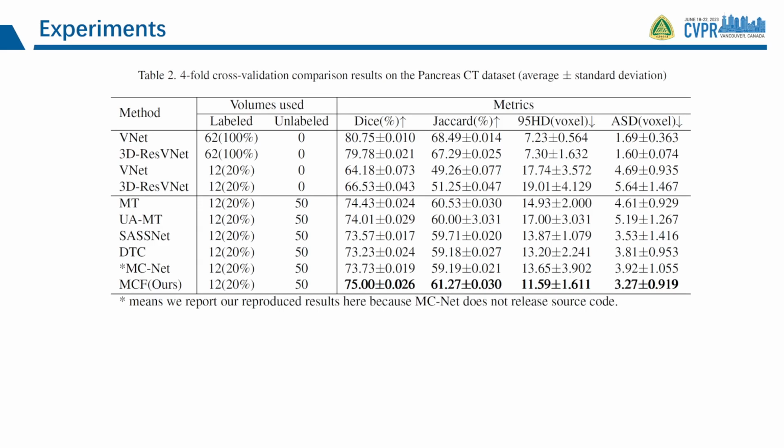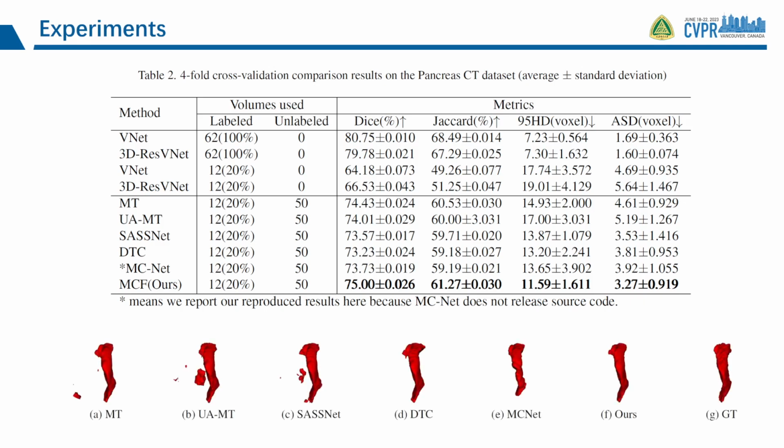Pancreas segmentation is more challenging than left atrium segmentation. Therefore, we further validate our method on the pancreas dataset. Experimental results show that the accuracy of pancreas segmentation is much lower than that of left atrium segmentation. But MCF still achieves the best results among the four metrics. The visualization results show that MCF obtains more accurate segmentation with smoother and clearer edges than other comparison methods. The other comparison methods are prone to discrete mispredictions and small protrusions or depressions in the edges.